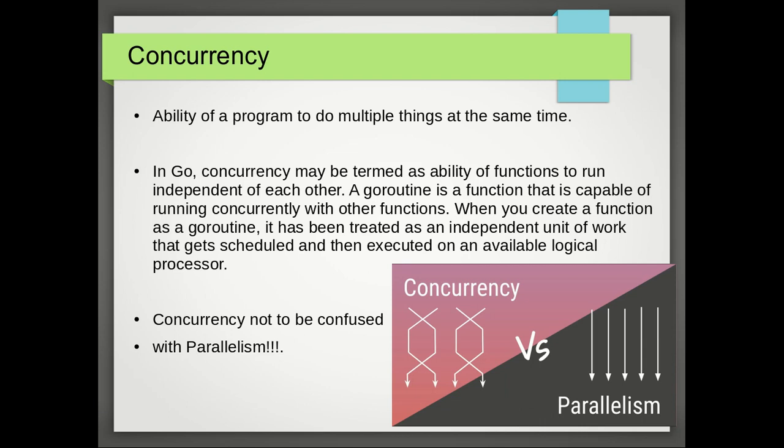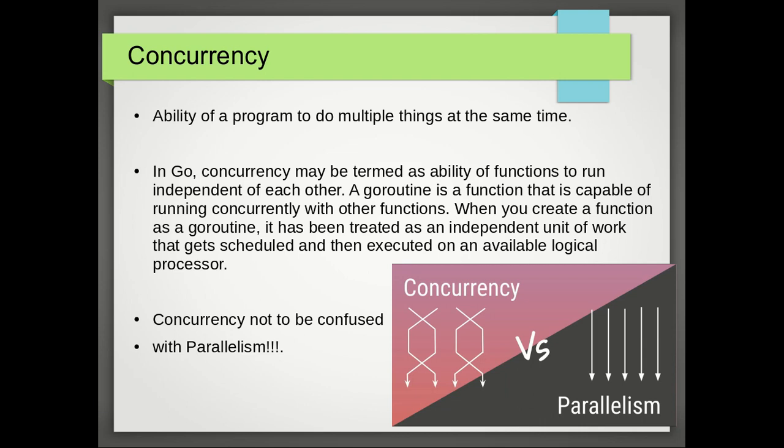Concurrency is an ability of a program to do multiple things at the same time. This means that a program having two or more tasks will actually run individually of each other at about the same time. Concurrency is very important in modern software due to the need to execute independent pieces of code as fast as possible without disturbing the overall flow of the program. Concurrency in Golang is the ability for functions to run independent of each other.